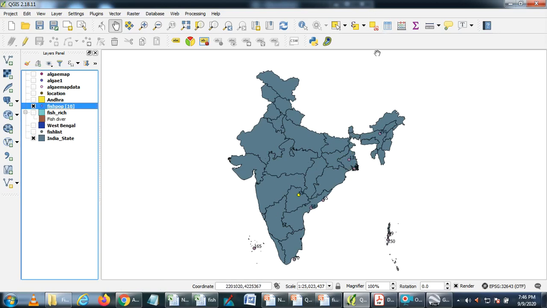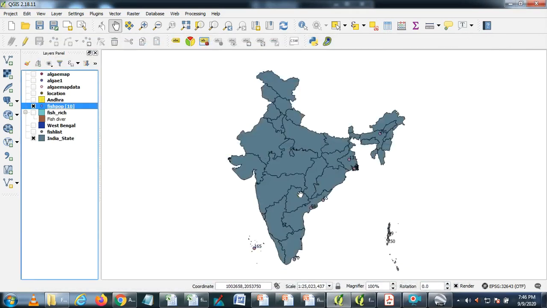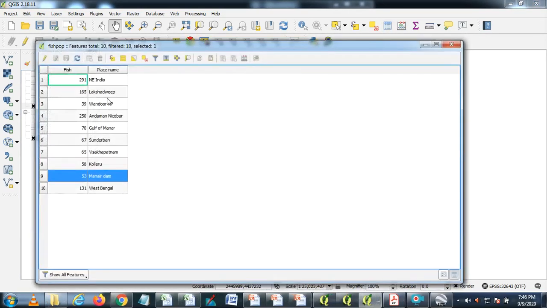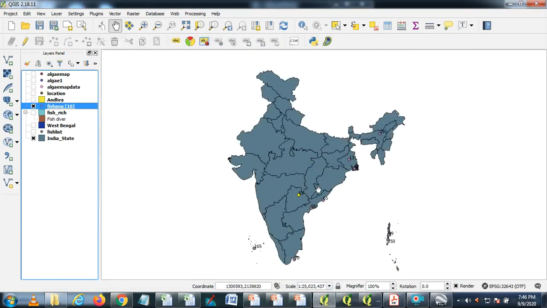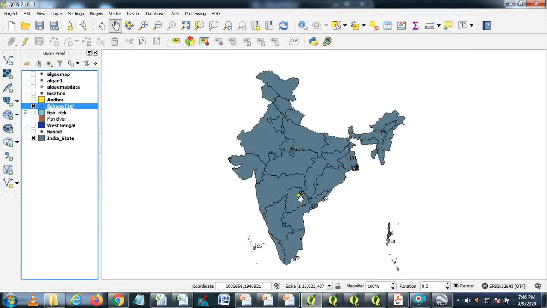If you see the attributes, it basically shows there are no coordinates. So what I did for this file is add one more attribute column. This is one way of creating a spatial database. To the already existing shapefile, we add one column and call it the location name or place name, and we add the location. So for each location, the number came from the literature survey.